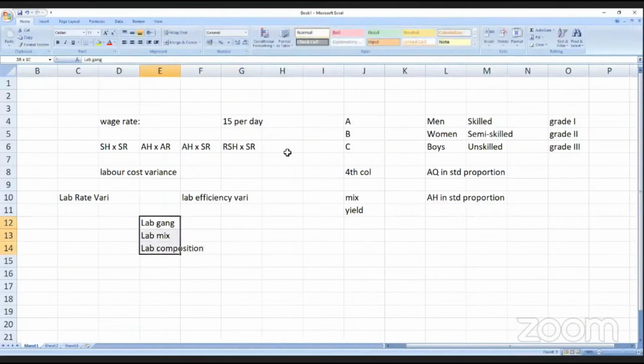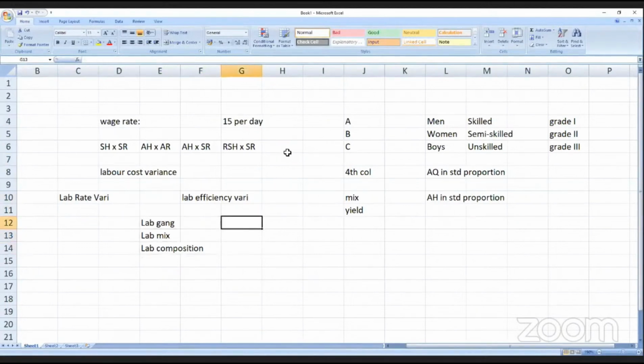Gang, mix, composition: this arises when there is a difference between the standard composition and the actual composition. Standard is 10 men, 5 women, 5 boys, but actually 12 men, 3 women and 7 boys. So the composition changes, which leads to gang variance, and therefore efficiency changes. Mix variance, gang variance or composition variance.